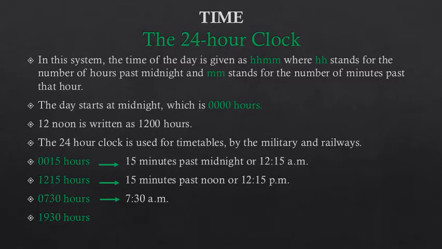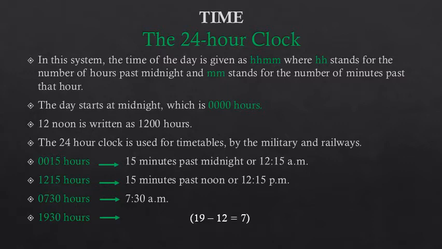Now the next time is 19:30 hours. So children, how are we going to write this time in 12-hour clock? First of all, we have to understand what this time means in 24-hour clock. 19:30 hours means 19 hours past midnight. Okay. And 30 minutes past 19 hours. So children, 19 hours past midnight means it is the time after midday, because 12 noon means 12 hours, and it is more than 12 hours. So how many hours more than 12 hours? Well, 19 minus 12, that is 7.